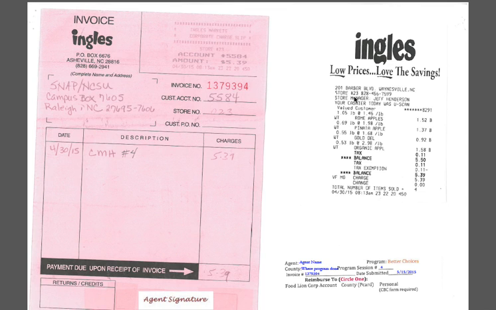An option, if needed, is to tape the register receipt and invoice together on the back and then tape the outer edges to the 8.5 by 11 sheet of paper. Another option would be to tape the register receipt and the invoice on separate pages.